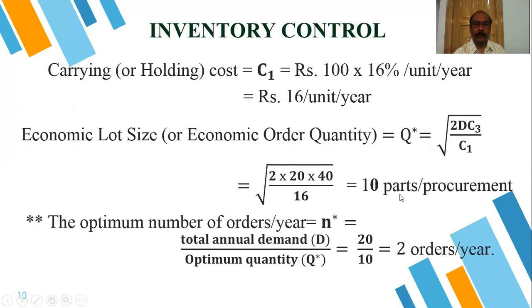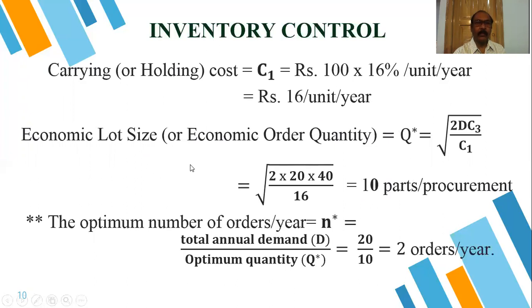So this is 10 items per procurement. EOQ is the inventory, and it is in a weight or in a number. Here it is the item in units, number of units only. So 10 parts per procurement. So this is the EOQ.